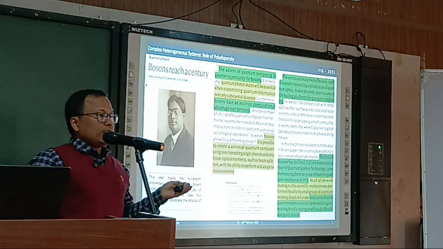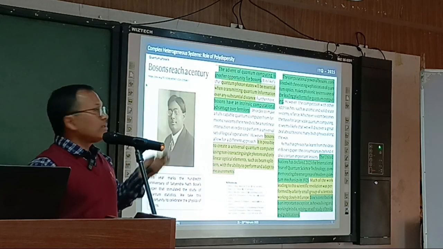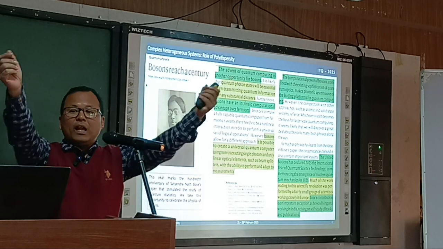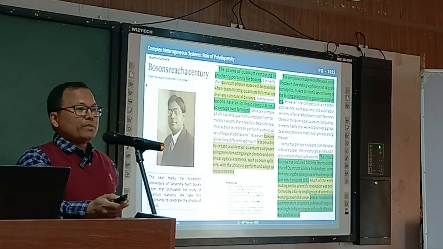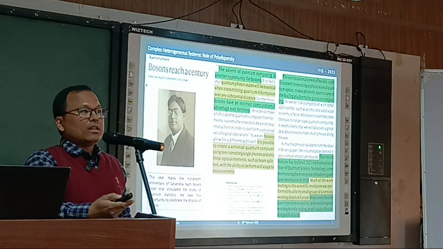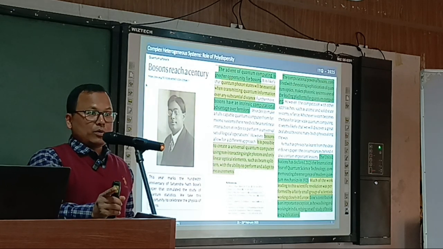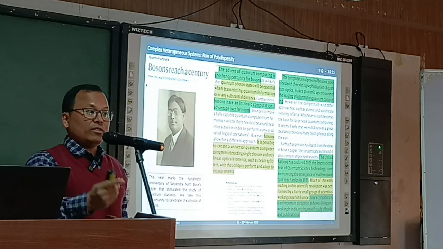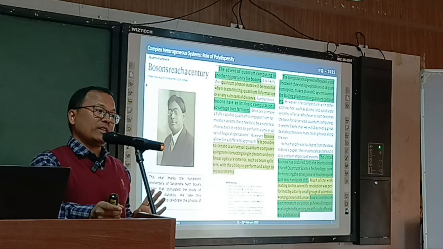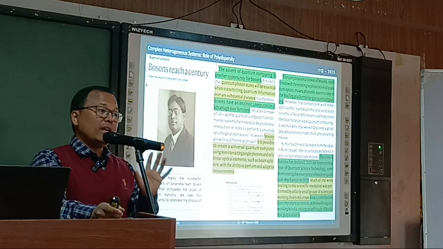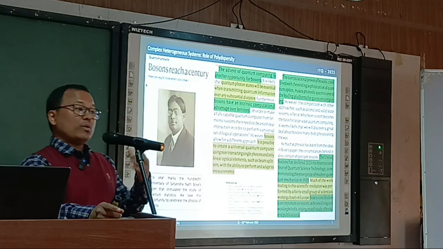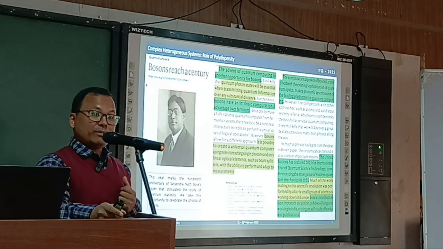The very recent thing is quantum computing. For quantum computing, it is said that using bosons has advantages over fermions for this particular application. Experts are here, so they will explain in detail. I am not an expert in this field, so I am just highlighting why there is a renewed interest in these bosons.